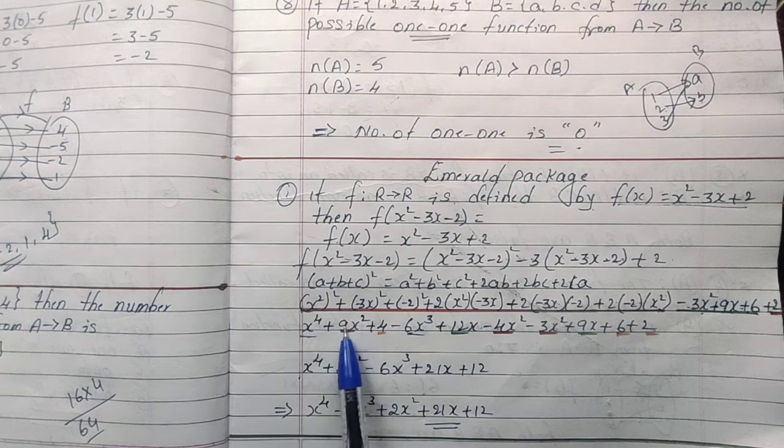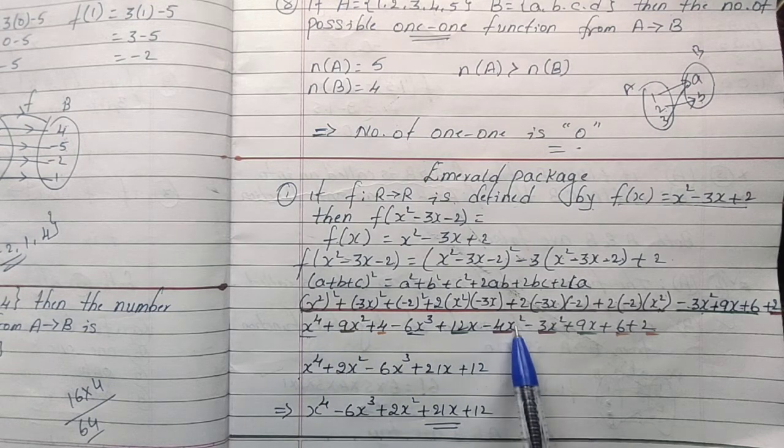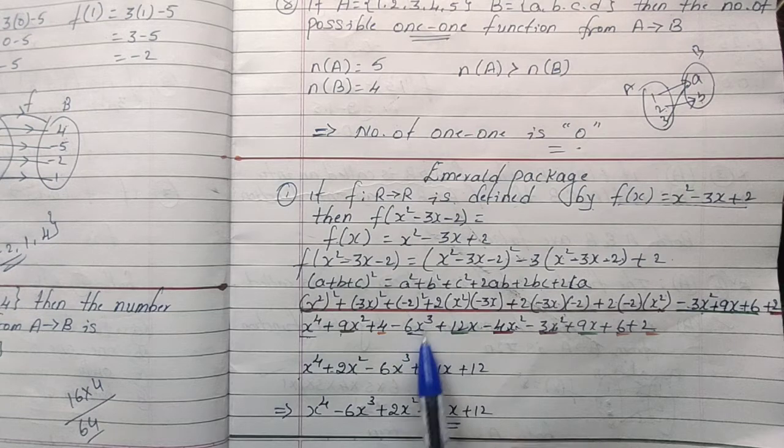Okay? 9x², −4x² and −3x² are all like terms. Simplify: 9 minus 4 is 5, 5 minus 3 is 2, so 2x². Now x³: only −6x³ as it is.